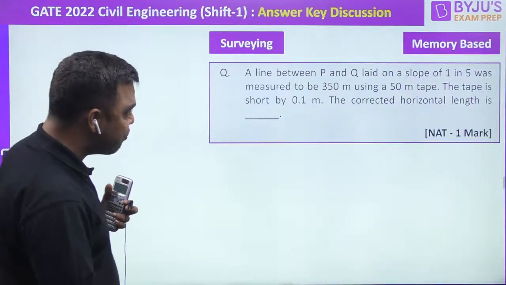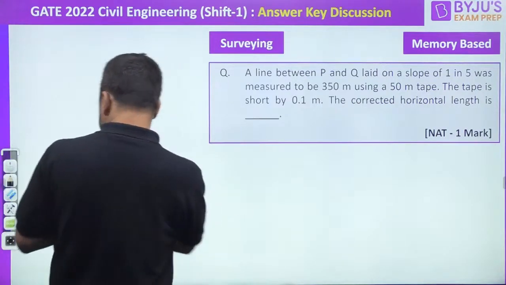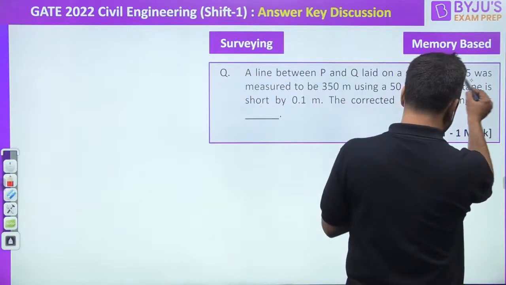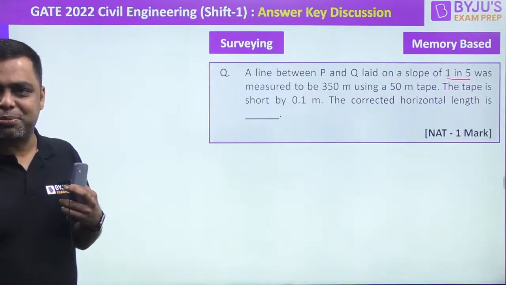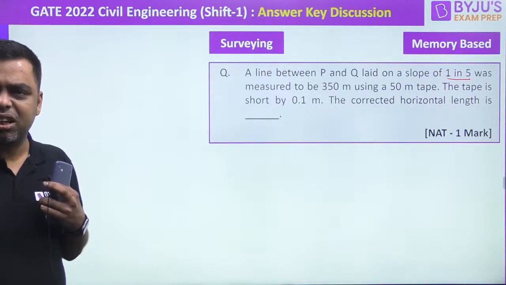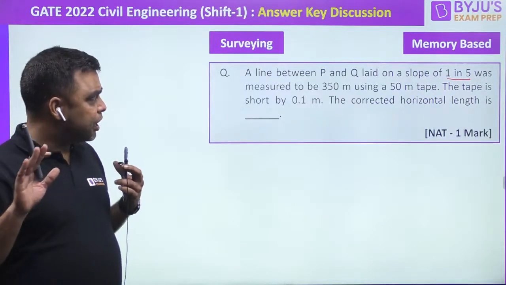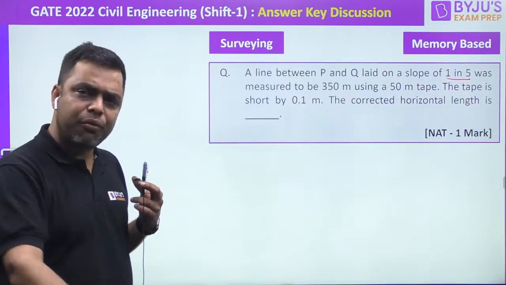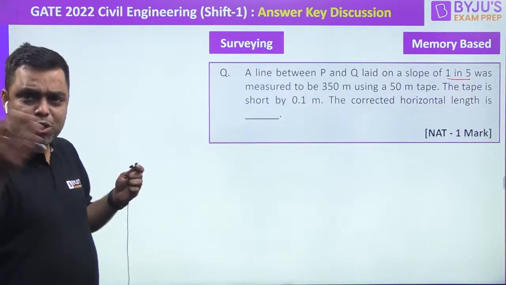Right, this one. Please confirm, is this question correct? Is it 1 in 5 or 1 in 50? Yes, it's easy cheesy. Okay, fine, guys, fine. Now I don't have any issue. Let us solve this question simultaneously. I am also solving with you.